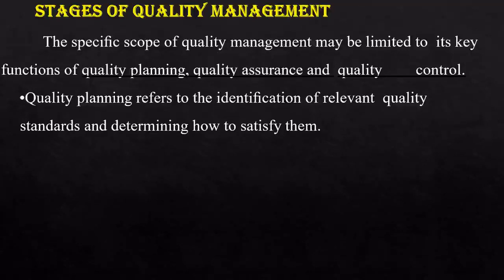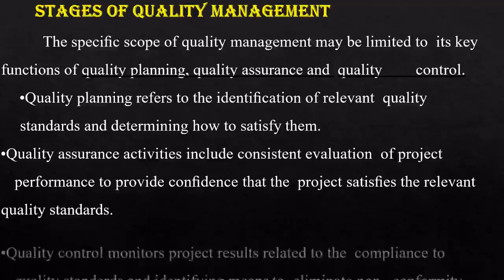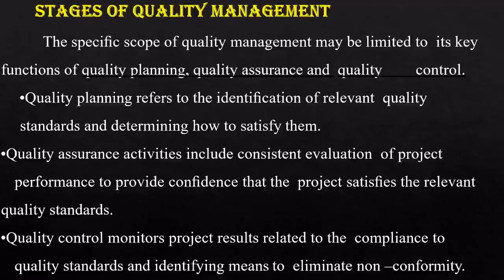The stages of quality management include quality planning, quality assurance, and quality control. Quality planning means identifying the relevant quality standards and determining or planning the strategies to satisfy those quality standards. That is quality planning: planning to meet the standards.